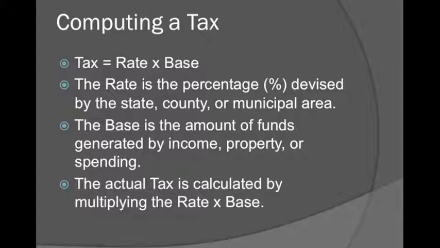Computing a tax. The tax equals the rate times the base. The rate is the percentage determined by the state, county, or municipal area. The base is the amount of funds generated by income, property, or spending, and the actual tax is calculated by multiplying the rate times the base.